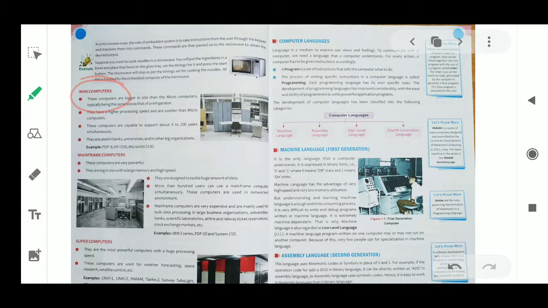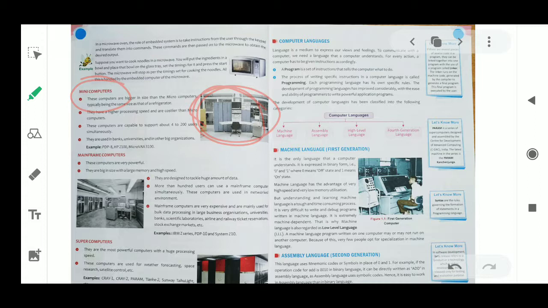These computers are bigger in size than the microcomputer, typically about the same size as a refrigerator. These computers are capable of supporting about 4 to 200 users at a time.